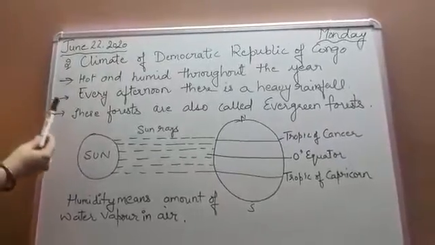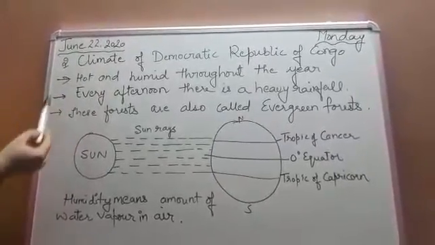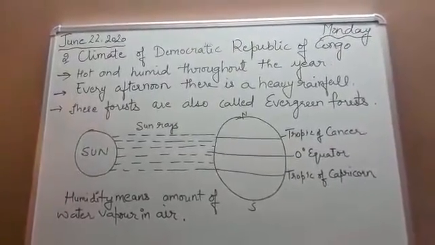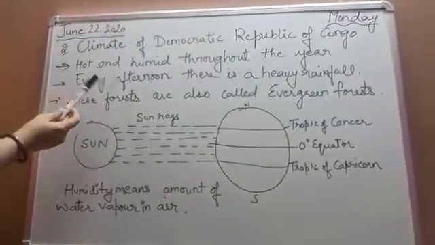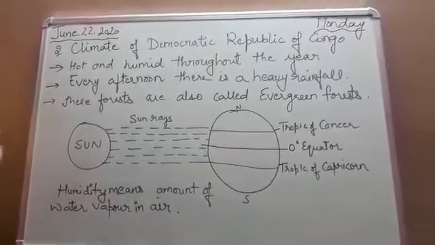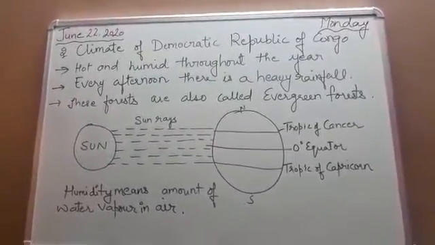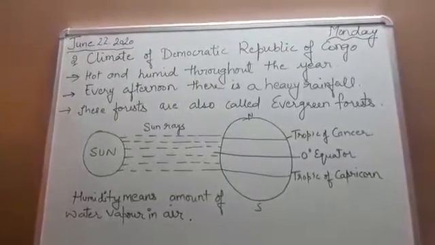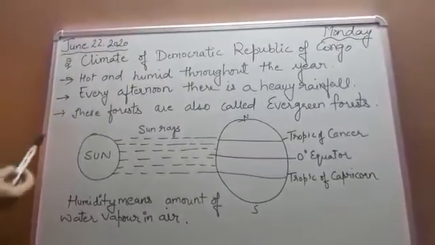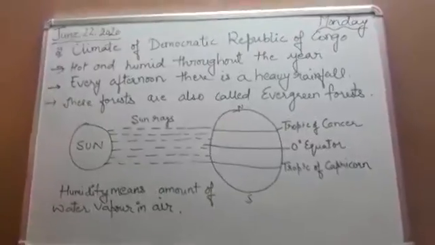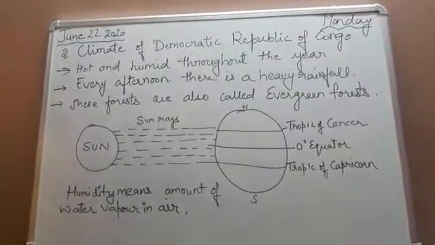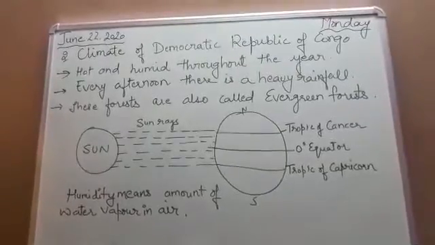This formation of clouds causes rainfall every afternoon at 4 p.m., and that's why this rainfall is also called the 4 p.m. rainfall. So at 3 p.m. there is a formation of clouds, and at 4 p.m. there is heavy rainfall in some parts of Democratic Republic of Congo.